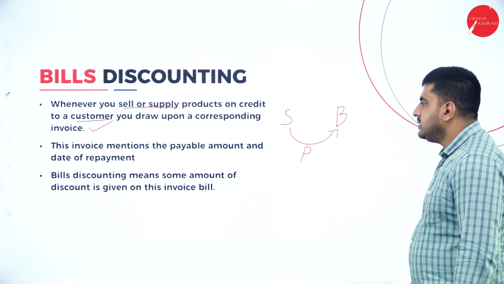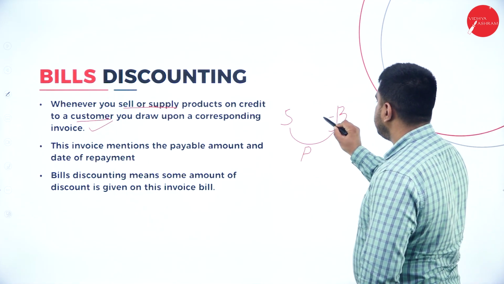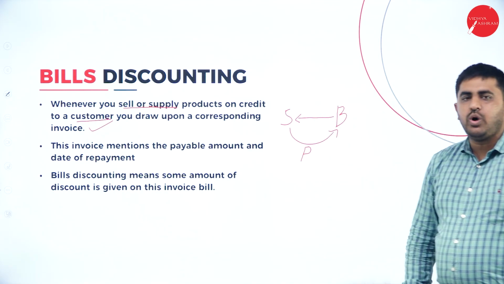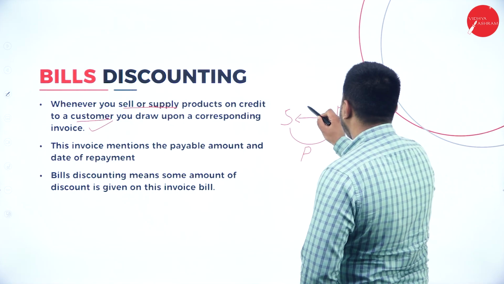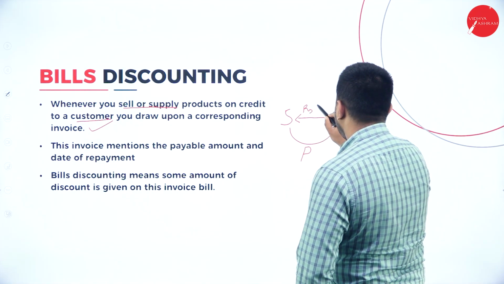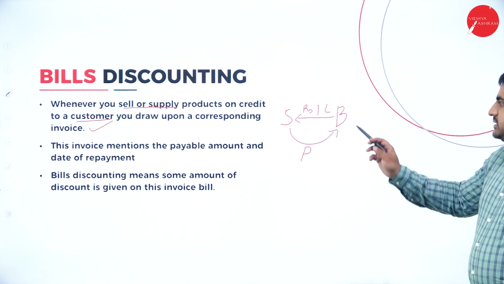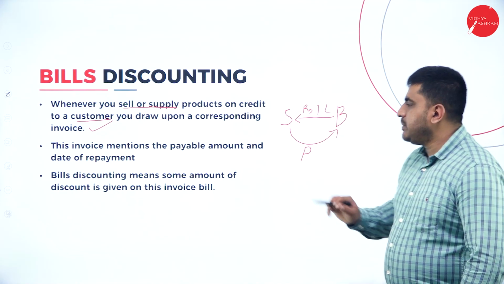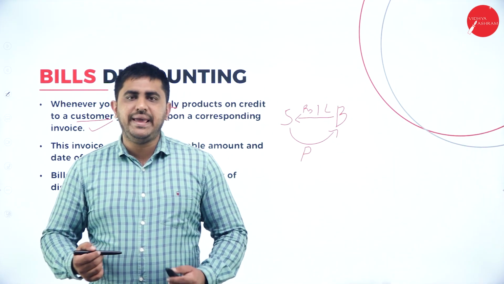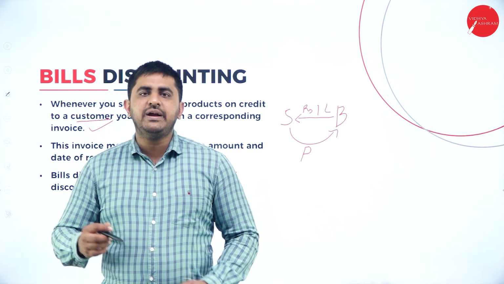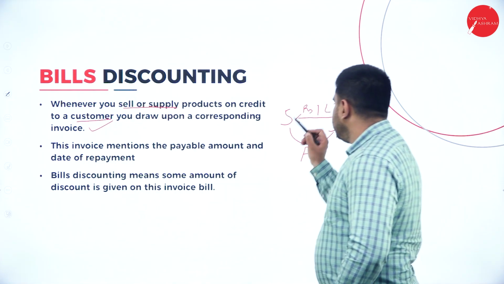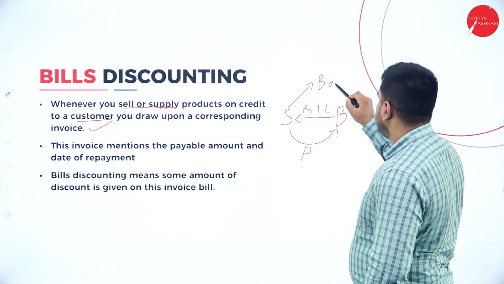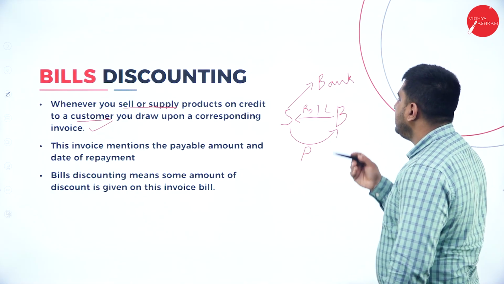Now the buyer has given one invoice to the seller. For example, the value of this invoice is rupees 1 lakh. But if the seller produces that bill to the bank today, he will not get 1 lakh. The payment of the bill is after 3 months. So this seller has to give it to the bank after 3 months.